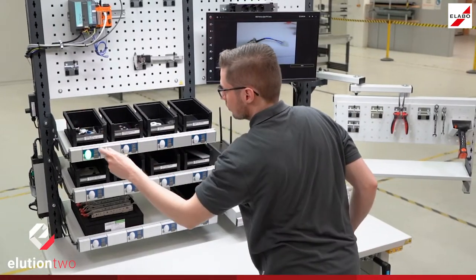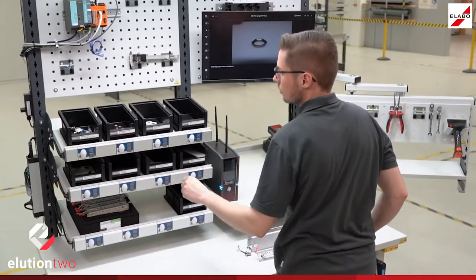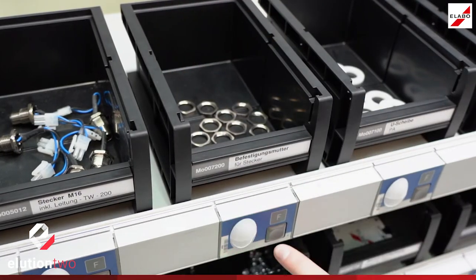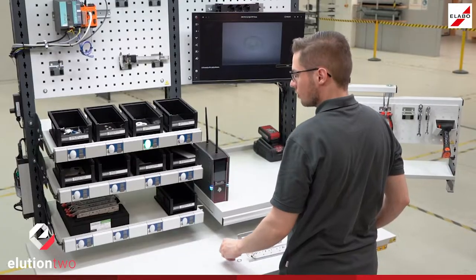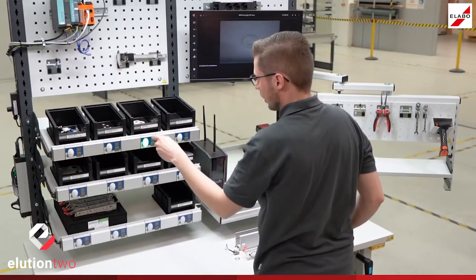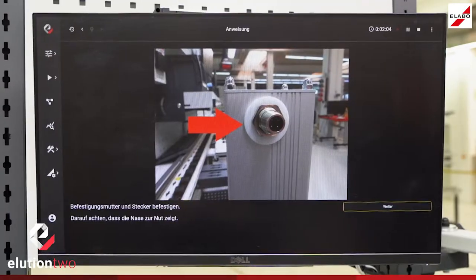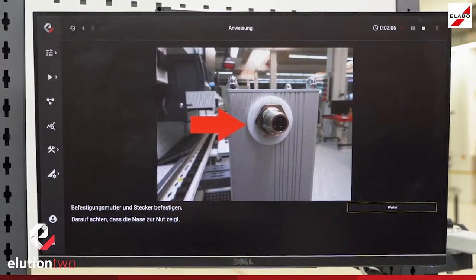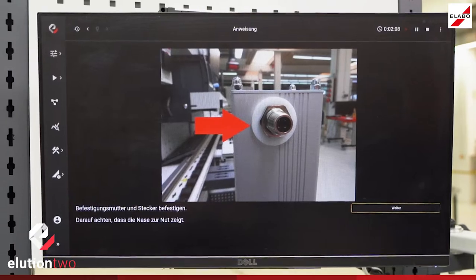Step-by-step work instructions individually adapted to the employee's qualifications guide the user through the assembly process. This helps avoid errors, improves ease of comprehension and reduces search times. Productivity increases significantly.